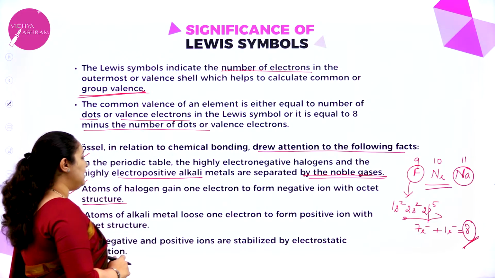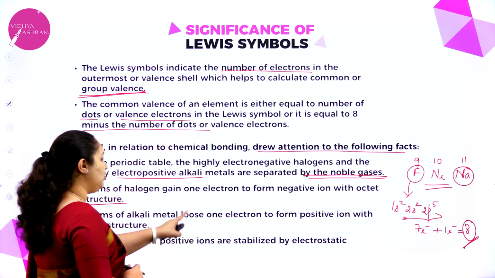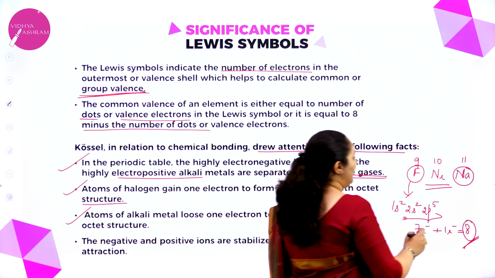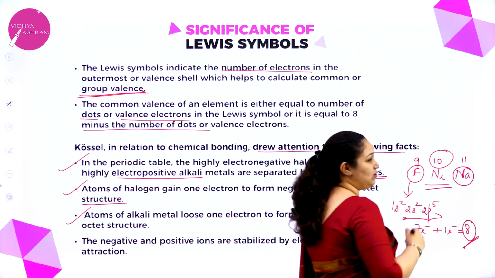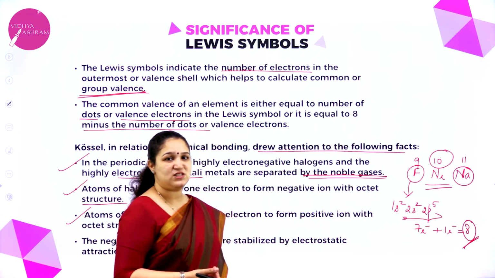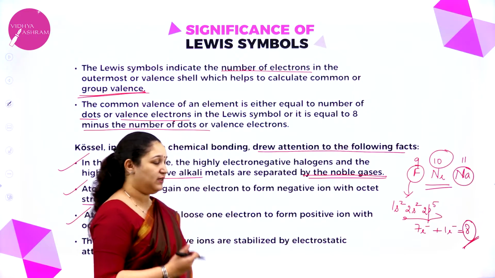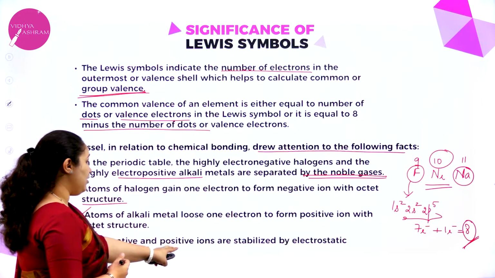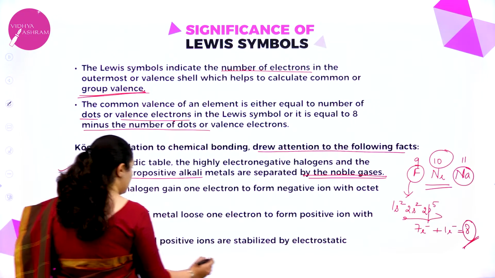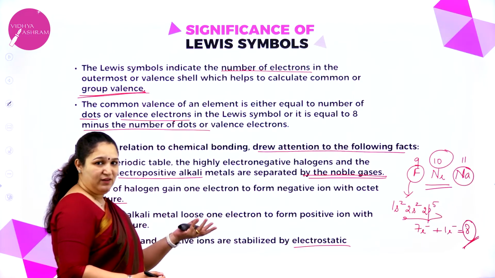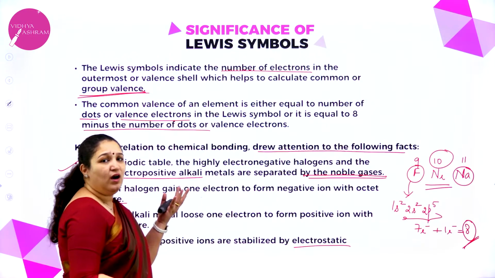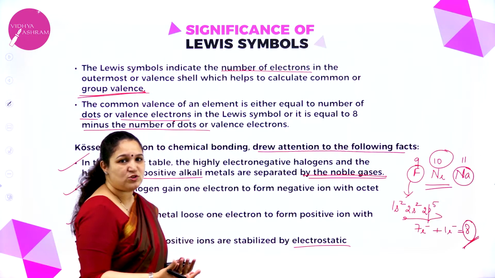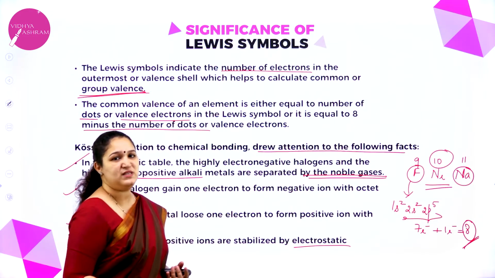Similarly, atoms of alkali metal lose one electron to form a positive ion with octet structure. Sodium also, if it loses one electron, it will get 10 electrons, which is nothing but the octet structure of a noble gas, isn't it? So that is possible. Similarly, the negative and the positive ions are stabilized by electrostatic force of attraction. That means you have a negatively charged ion and a positively charged ion. Between them, there will be an electrostatic force of attraction because of which they become stable.